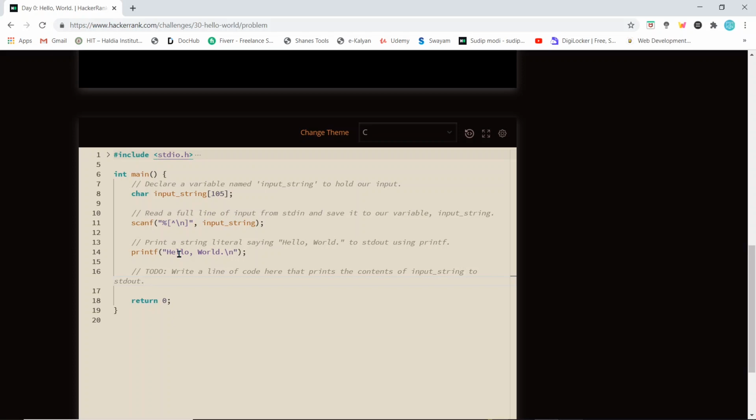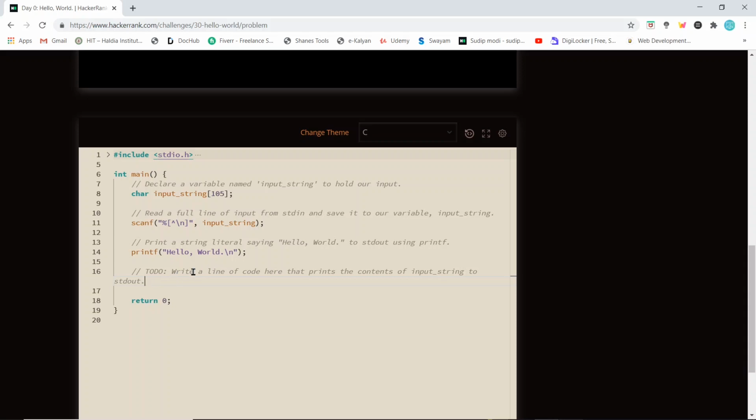Now we have to print first Hello, World in the first line, and then we have to print the input string that we took on the second line. Here you see, after Hello, World we have written backslash n. This specifies that the cursor will move to the second line and it will start printing from there.